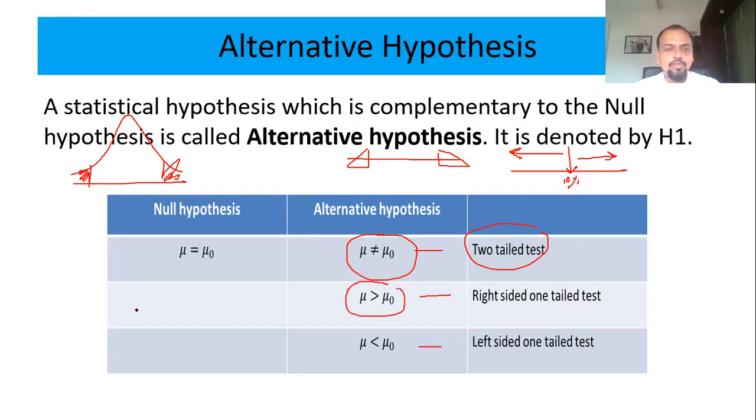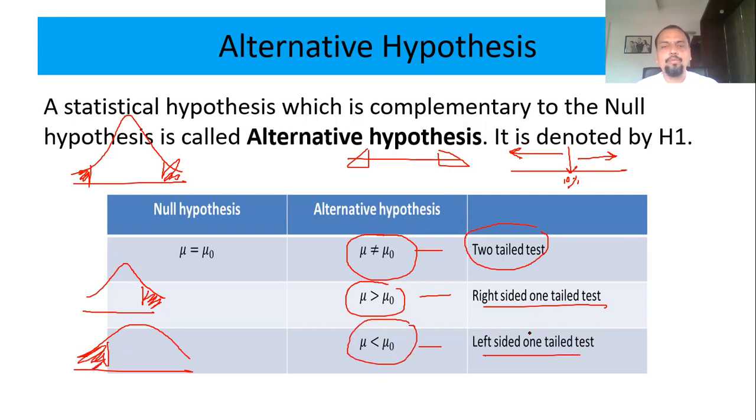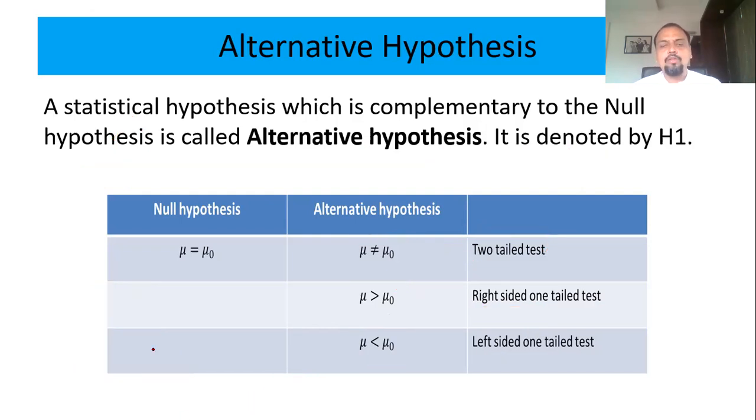One-tailed. That means it can be only on right hand side. It is right tail. So only on this side. So this is right-sided one tail. Or it can be left-sided also. So this side also. So this is left-sided one tail alternative hypothesis. So it seems to be very simple, but to understand null and alternative hypothesis, you have to understand the problem better.